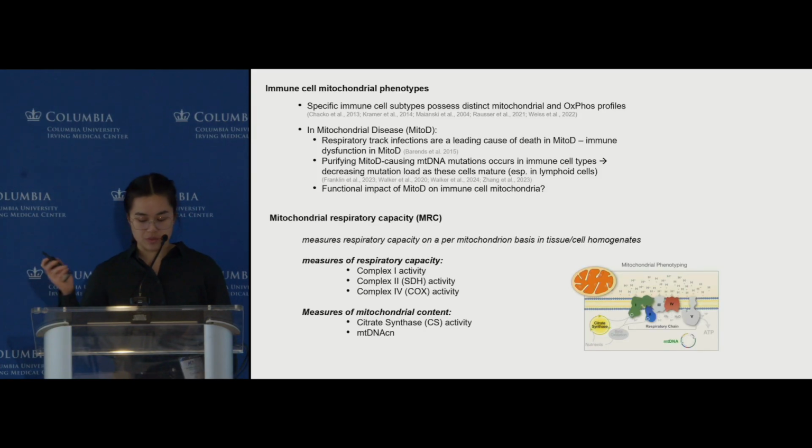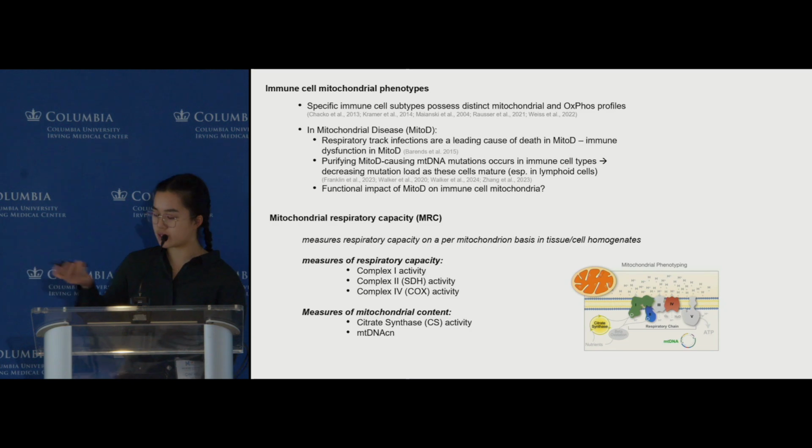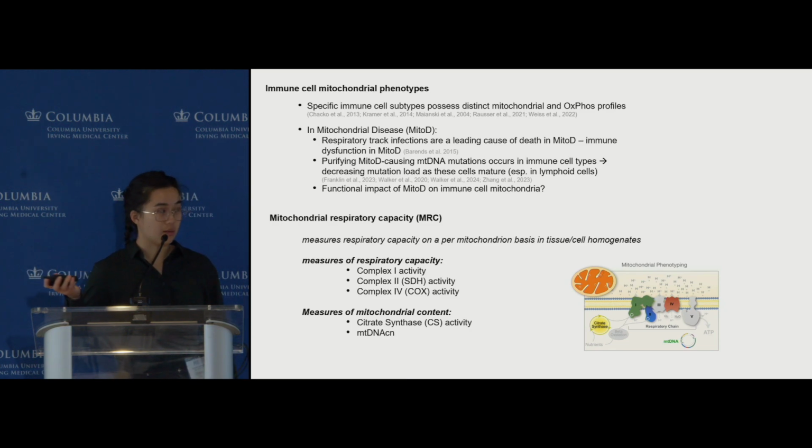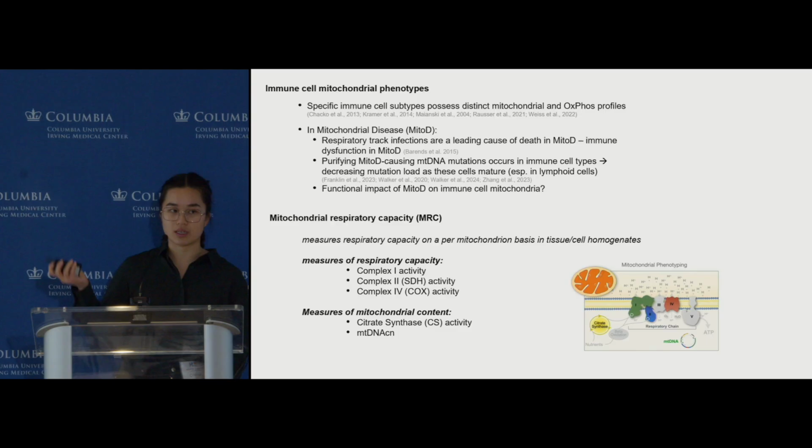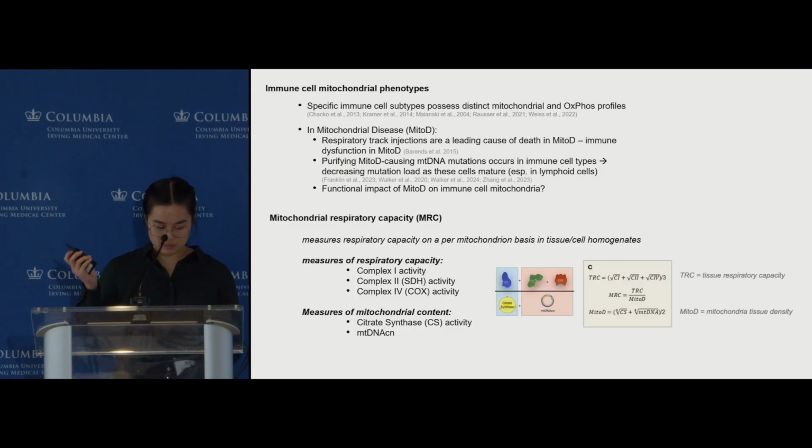One way of profiling and assessing the function of these immune mitochondria is by measuring the mitochondrial respiratory capacity, which is measuring the respiratory capacity on a per mitochondrial basis, which can be done in tissues or cell homogenates, as we do in the immune cell subtypes here. In this study, we have measures of mitochondrial respiratory capacity, which include complex 1 activity, complex 2 activity, and complex 4 activity in the electron transport chain.